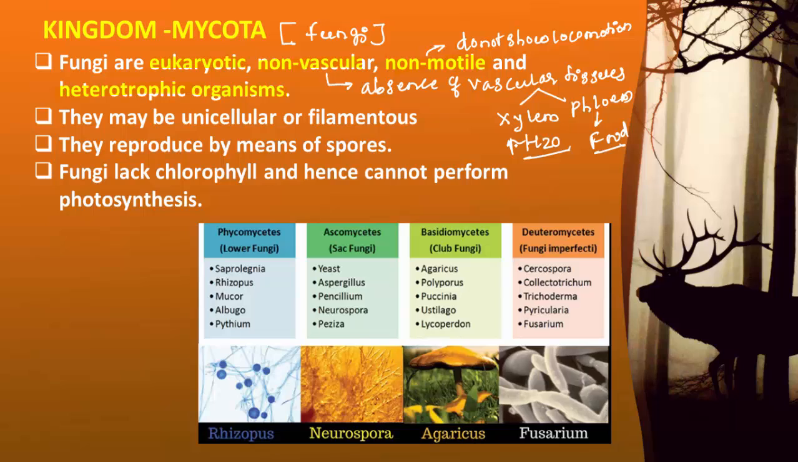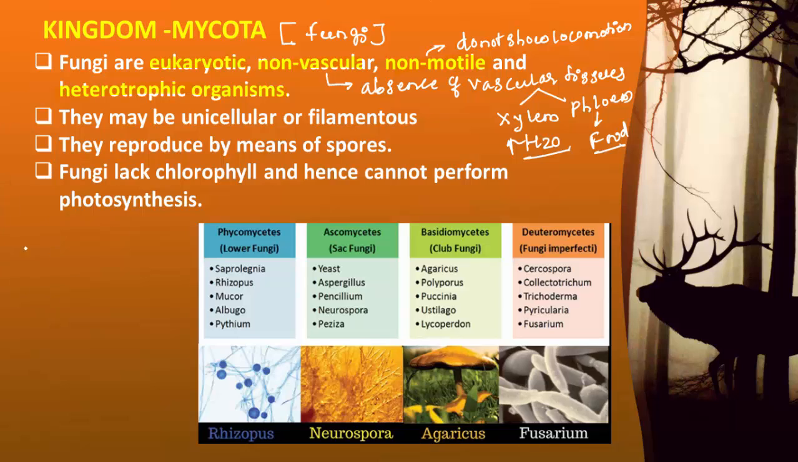and phloem. The xylem and phloem are known as vascular tissues, but in the members of Mycota, or in fungi, the xylem and phloem are completely absent. That is why they are called non-vascular. One more term is here, heterotrophic.